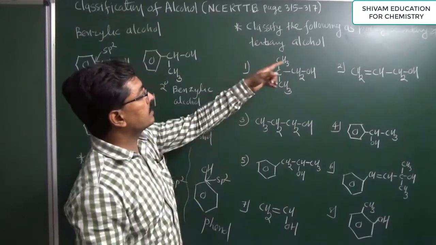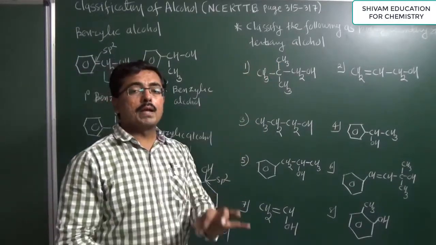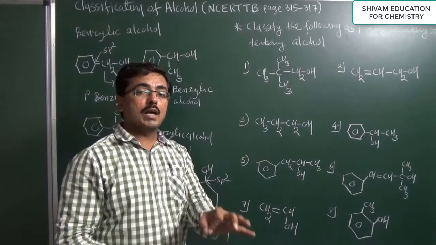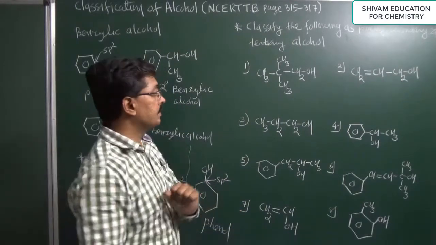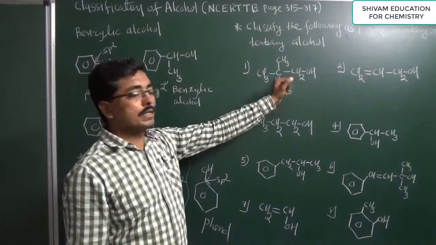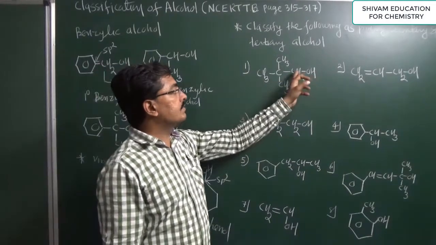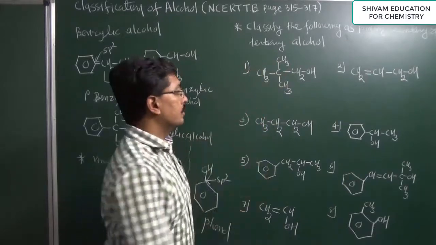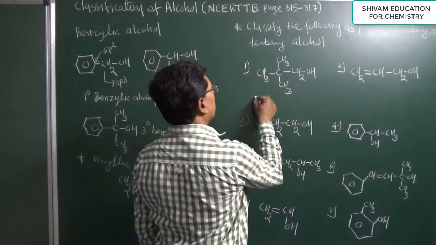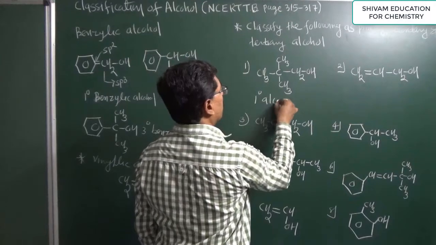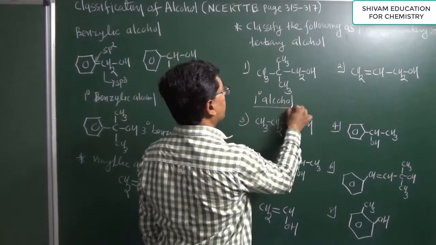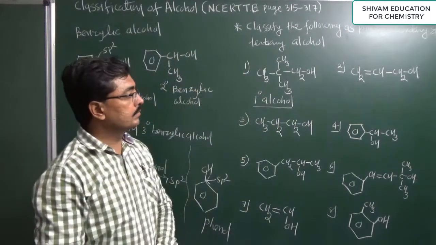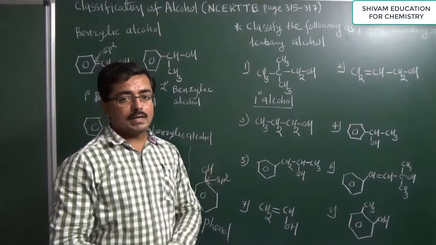So the question is, classify the following into primary, secondary and tertiary alcohol. Which type of alcohol is it? Now you observe that here the hydroxyl group is attached with a carbon, and this carbon is attached with only one carbon. So which type of alcohol is it? Primary alcohol, and we can say monohydric primary alcohol. Now here, second example.